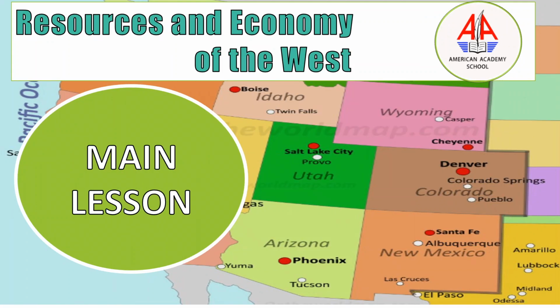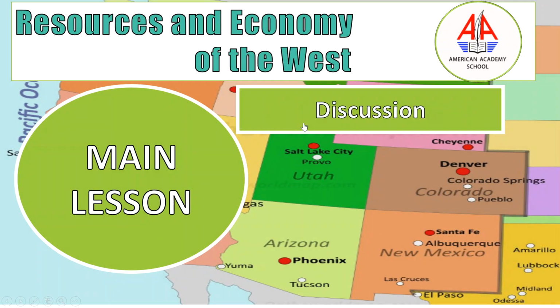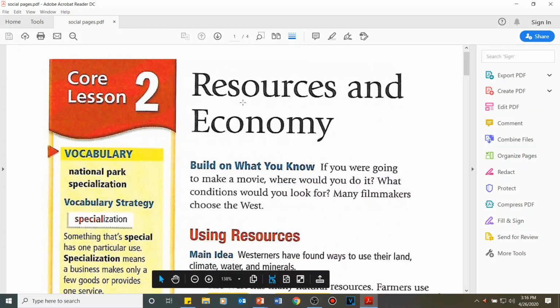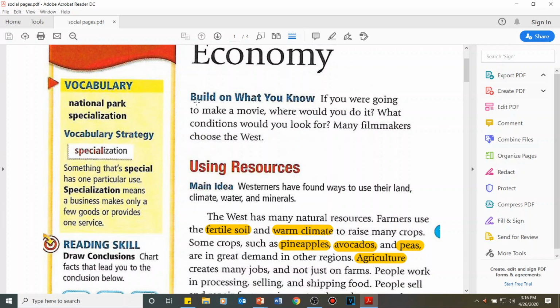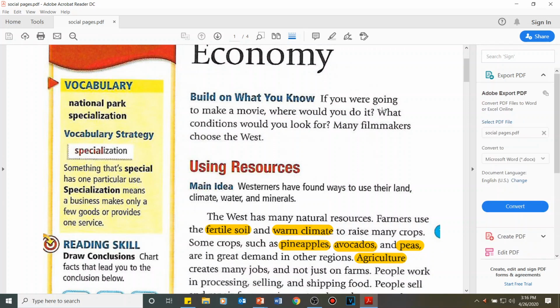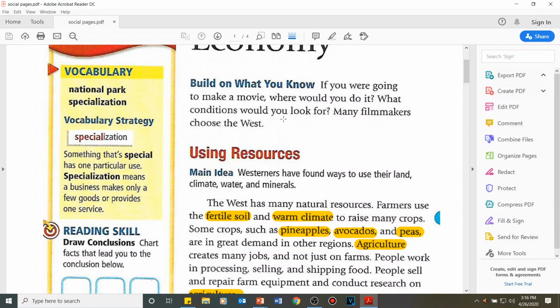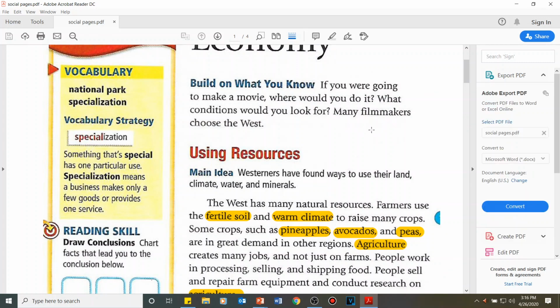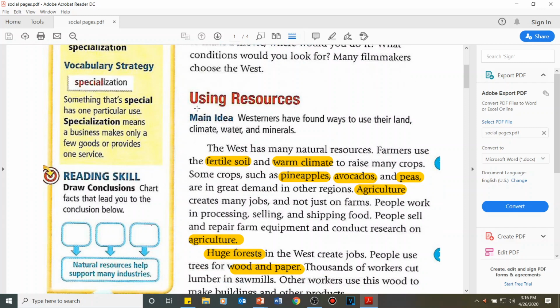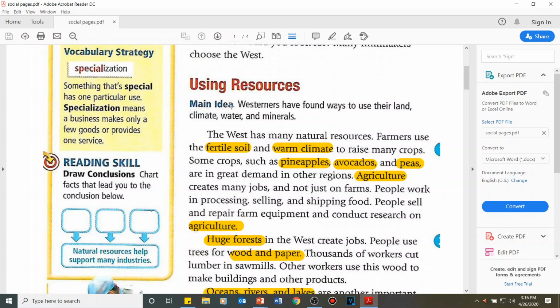Let's discuss the main lesson right now. Now we're going to discuss the resources and economy of the West. So let's start reading. Build on what you know. If you were going to make a movie, where would you do it? What conditions would you look for? Many filmmakers choose the West. So let's go to using resources. The main idea here is that Westerners have found ways to use their land, climate, water, and minerals.